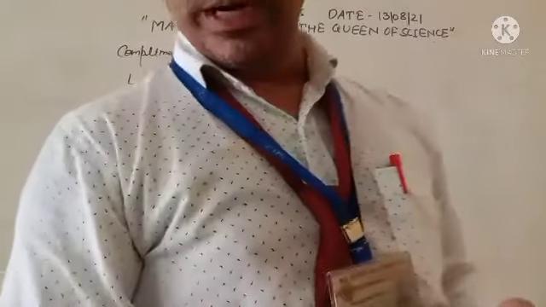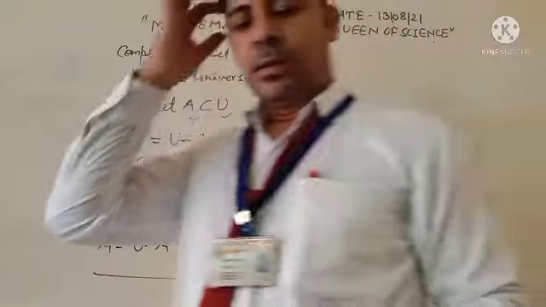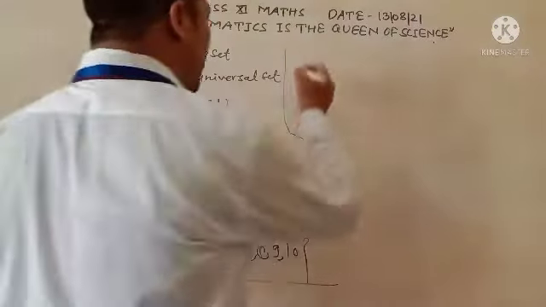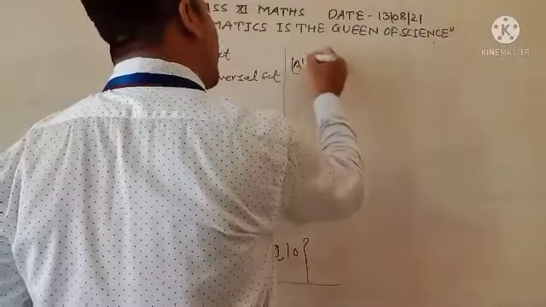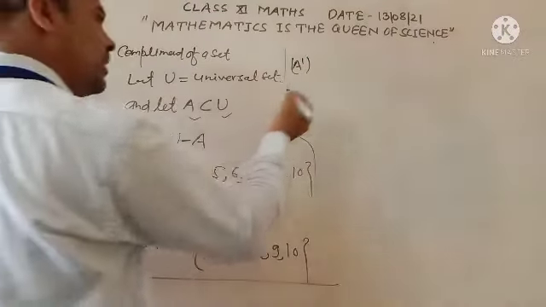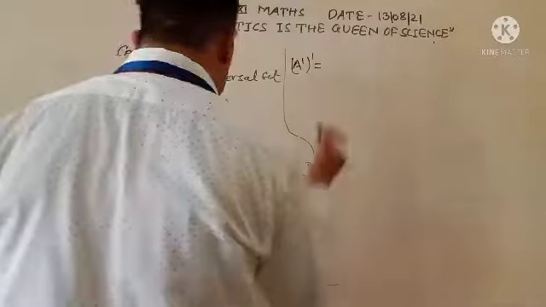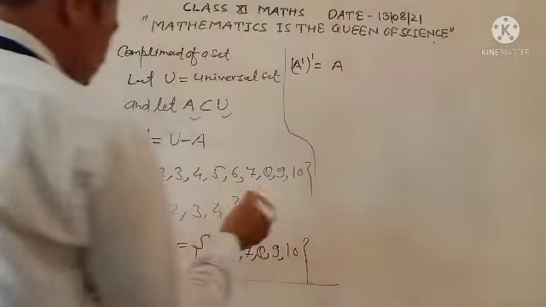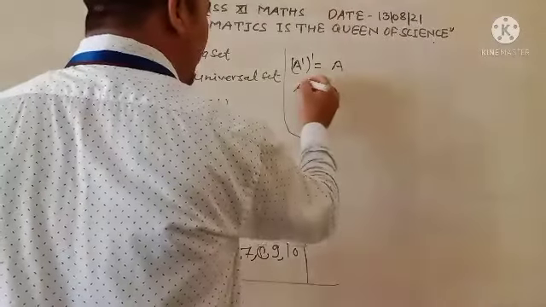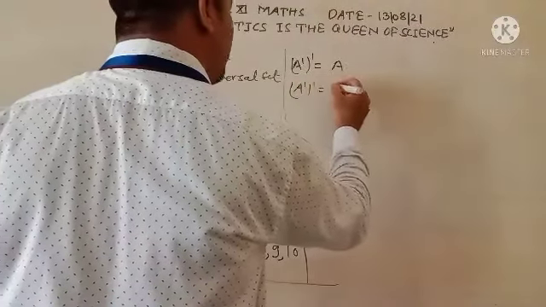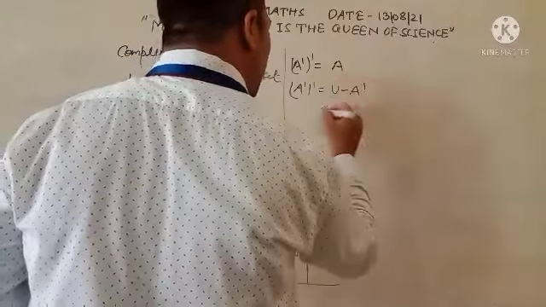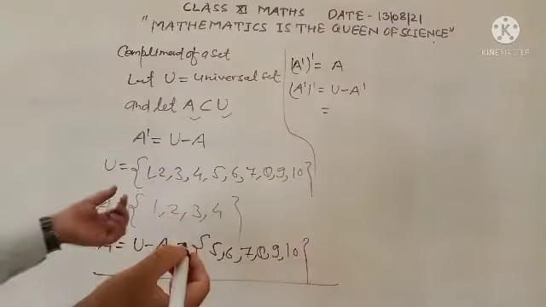Now we move on to some laws. If you have the complement of A dash, it is equal to A. How is this possible? Here, A dash whole dash can be written as U minus A dash. If you subtract A dash